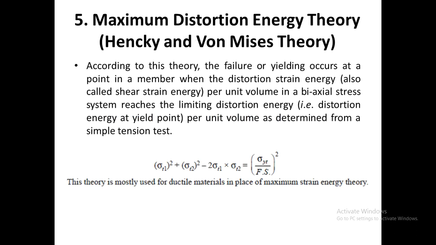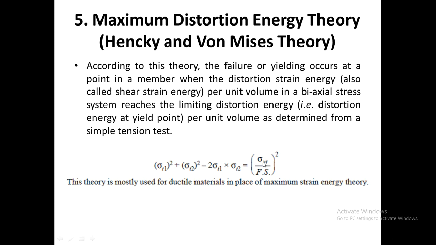The Hencky and von Mises theory states that failure occurs when the distortion strain energy per unit volume in a biaxial stress system reaches the limiting distortion energy per unit volume determined from a simple tension test. This theory is also used for ductile materials. Hence, sigma YT is used.